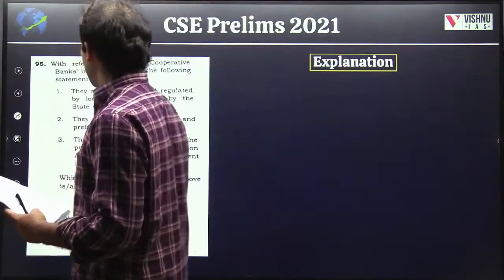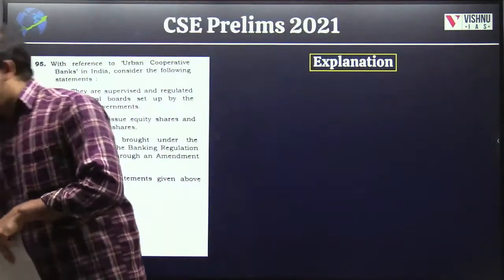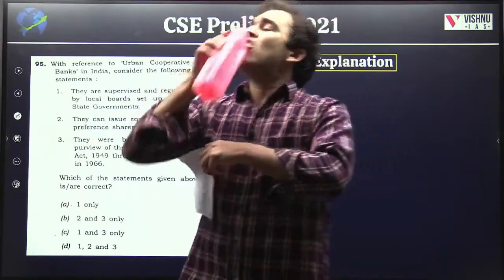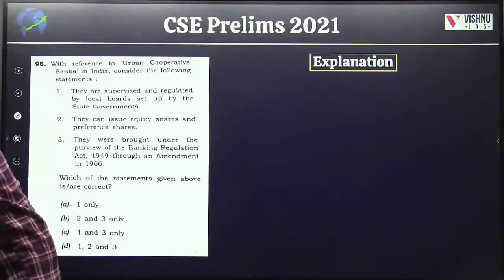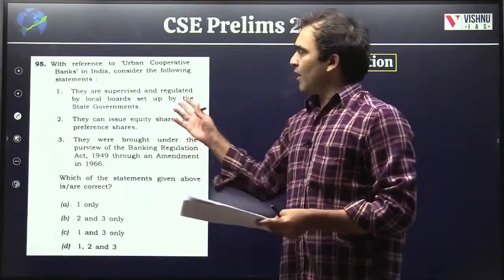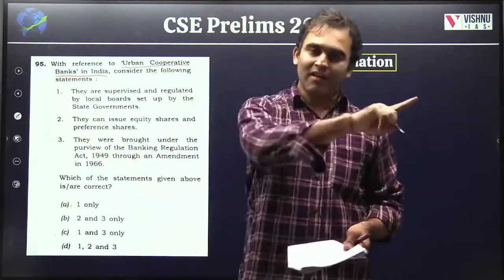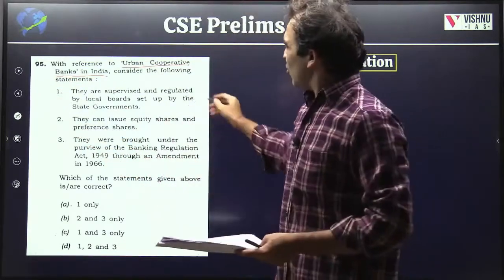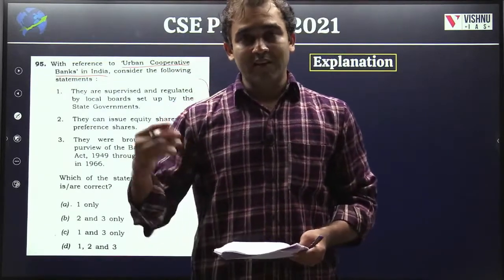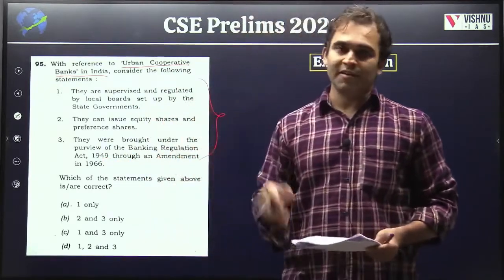Then next question. This question has been asked because it has constantly been in the news for the past 1.5 years. Again, a current affairs based question. Only if you are following current affairs can you answer it, because you may be reading urban cooperative banks as part of your banking sector or under agriculture, but you won't go and look at this level of regulatory aspects. You know the concept, but this has been in the news, that's the reason it has been asked.